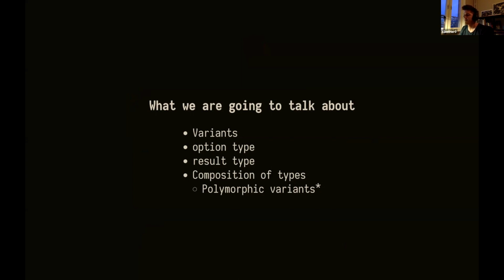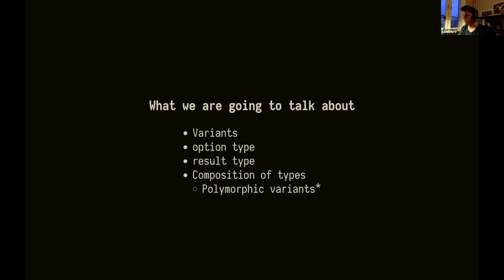We're also going to talk about how we can compose types, because that's an interesting thing about types. When we have these algebraic data types, we can compose them, and I think we can build some really cool concepts with that. And we might also, depending on the time, talk about polymorphic variants. That's a thing I've used in my command line tool a bit. We'll see about that later if we have time.